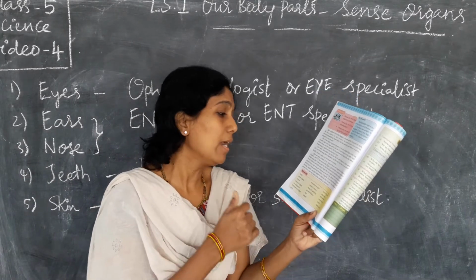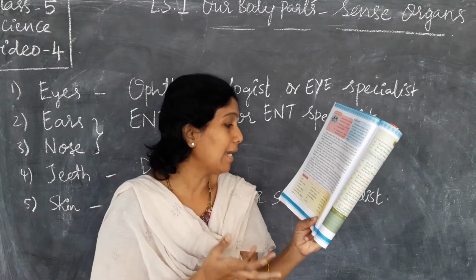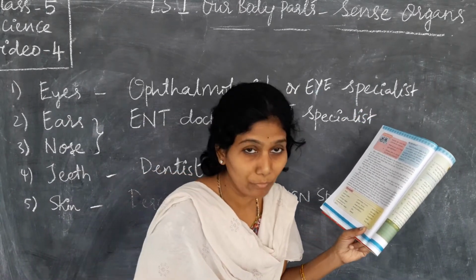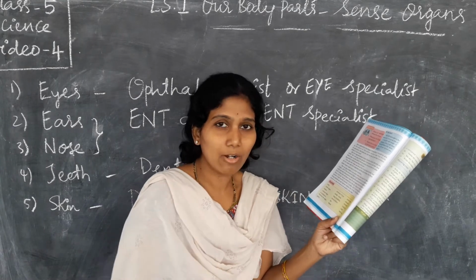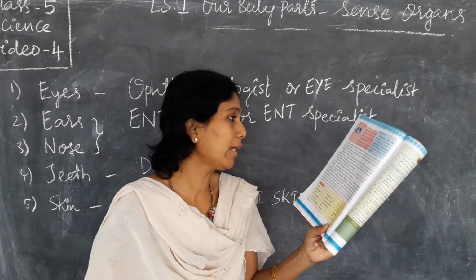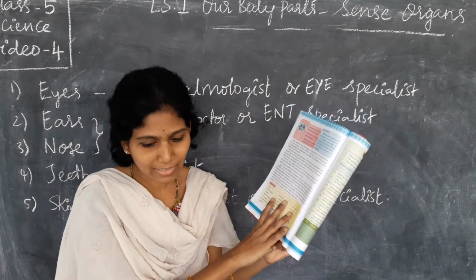Even hearing impaired or sight impaired children, if they are coming to our school, we have to help them. Correct or not? They are also part of our school. They are also our friend. We have to help them. With this, this lesson is completed.